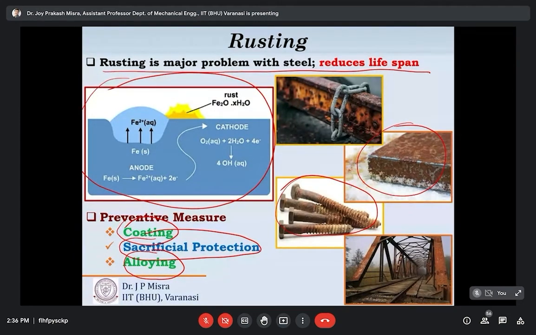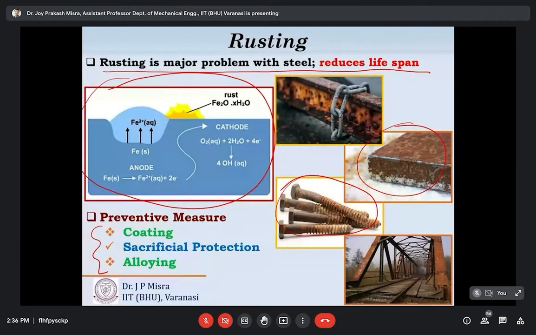So we have to minimize and eradicate this problem, and it can somewhat be solved by following one of these three methods. The first method is coating, the second is sacrificial protection, and the third is alloying.